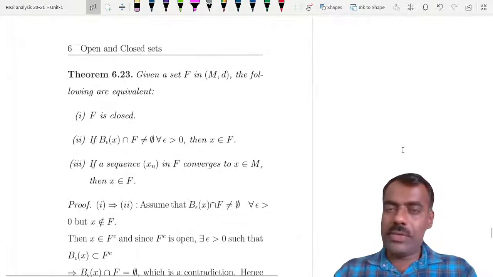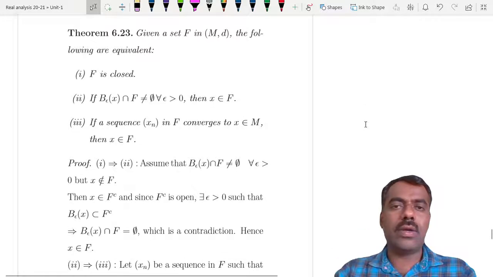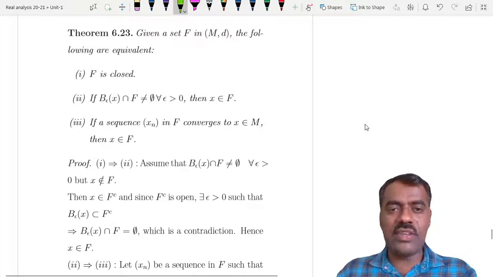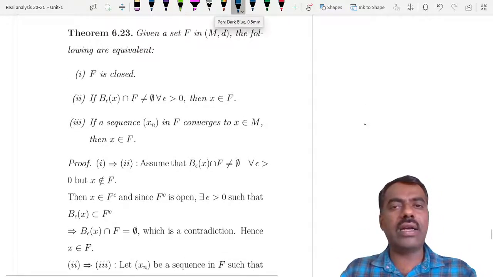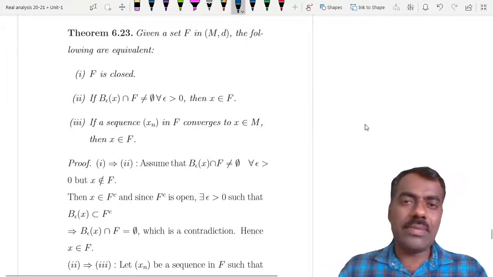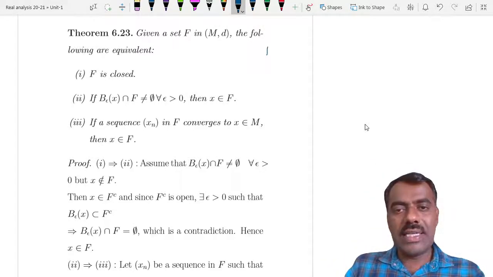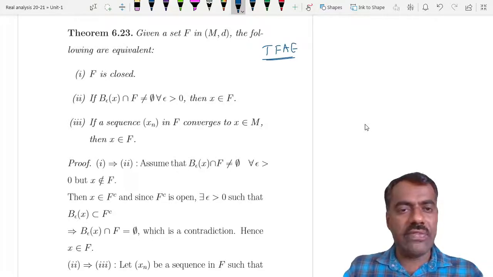Now we give some characterization for closed sets in terms of sequences, just like how we have given characterization of open sets in terms of sequences. So what it says is that the following are equivalent. Take a metric space M and any set F, then F is closed if and only if